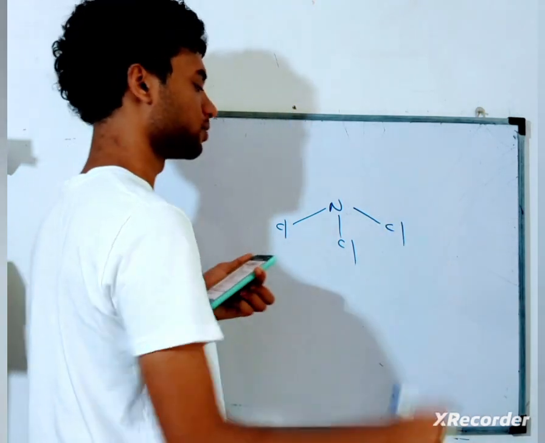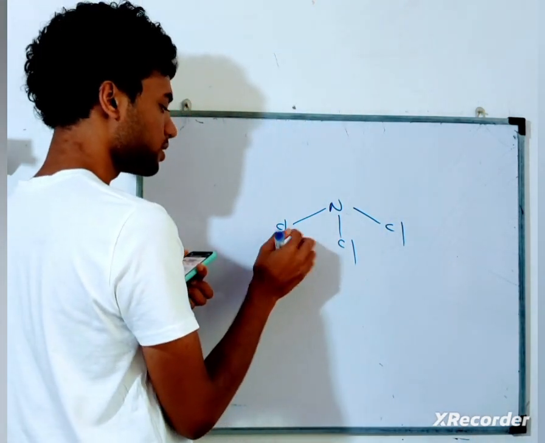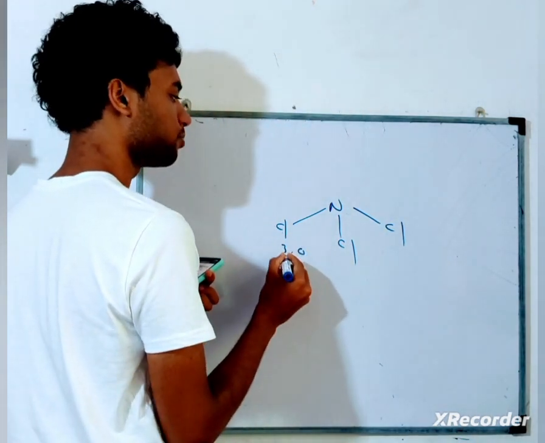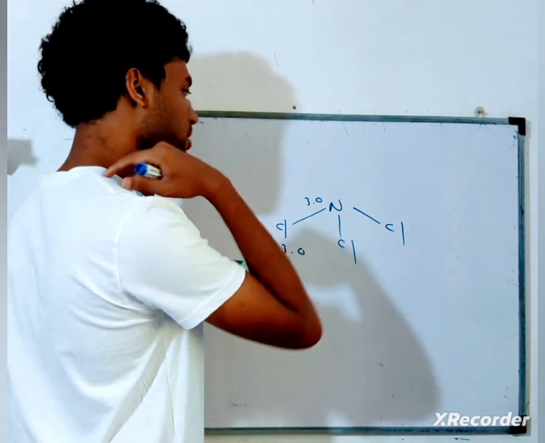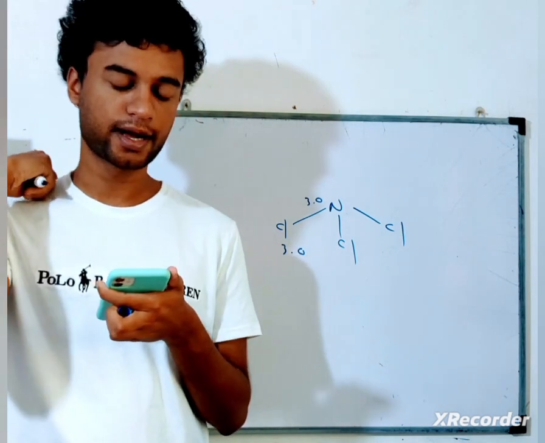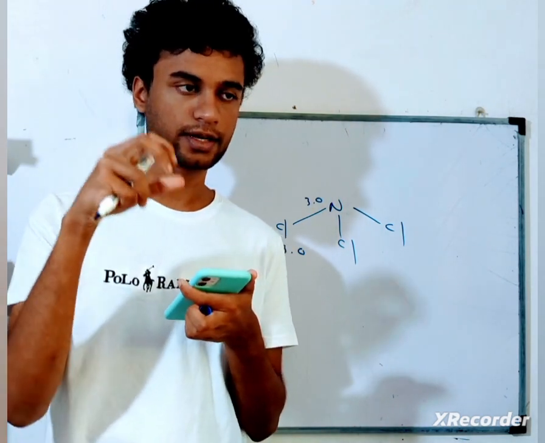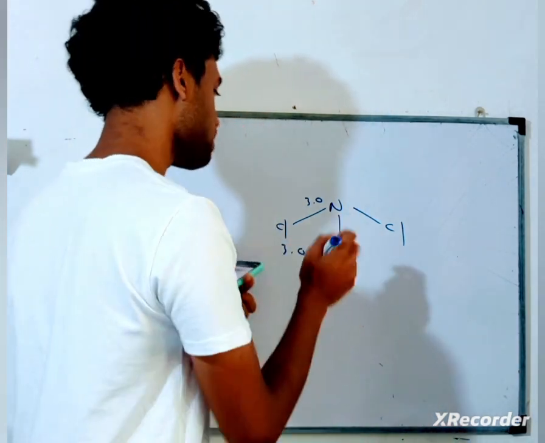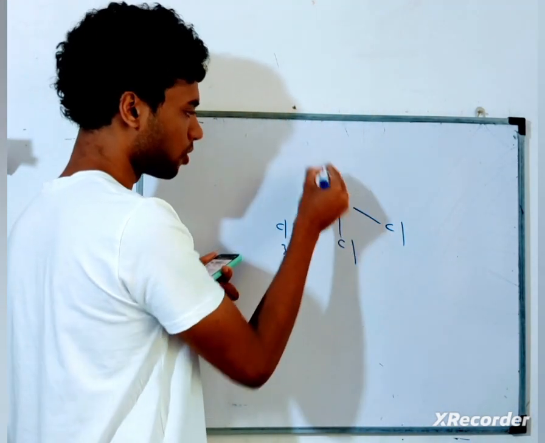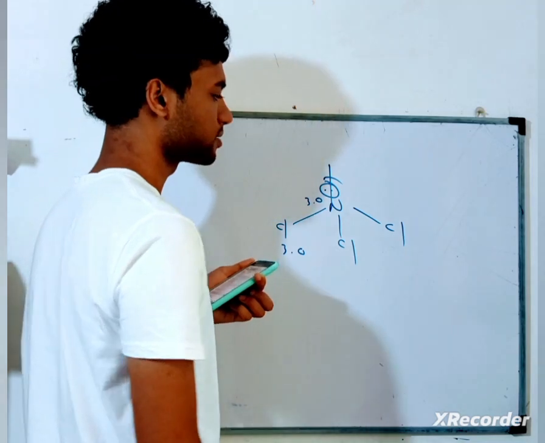What can you say about NCl3? Actually, the electronegativity of chlorine is about 3. Nitrogen is about 3. So I don't have to mark delta positive, delta negative, because nitrogen may have a slightly different electronegativity value, but we're not talking about the differences here. We're focusing on the lone pair. The lone pair is the factor that creates this dipole moment.